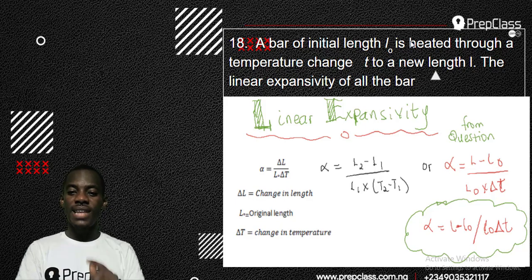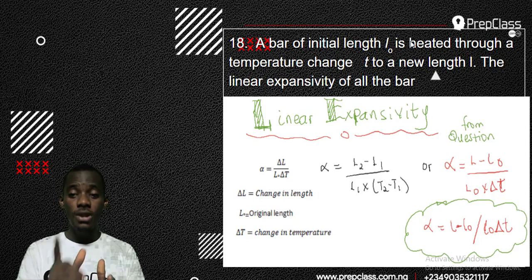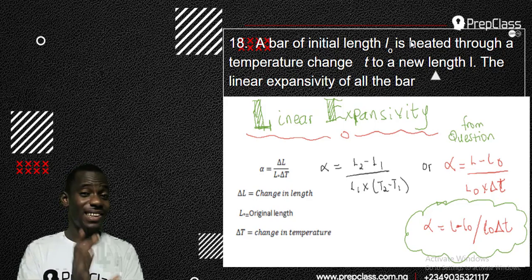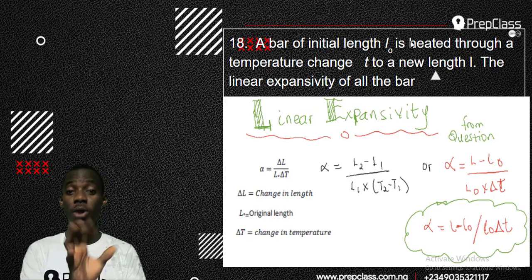The new length, length 2, I change to L. That gives me linear expansivity is (L minus L0) over L0 times change in temperature. I'll come again: L minus L naught over L naught times change in temperature. And that is my answer, the formula for linear expansivity modified.